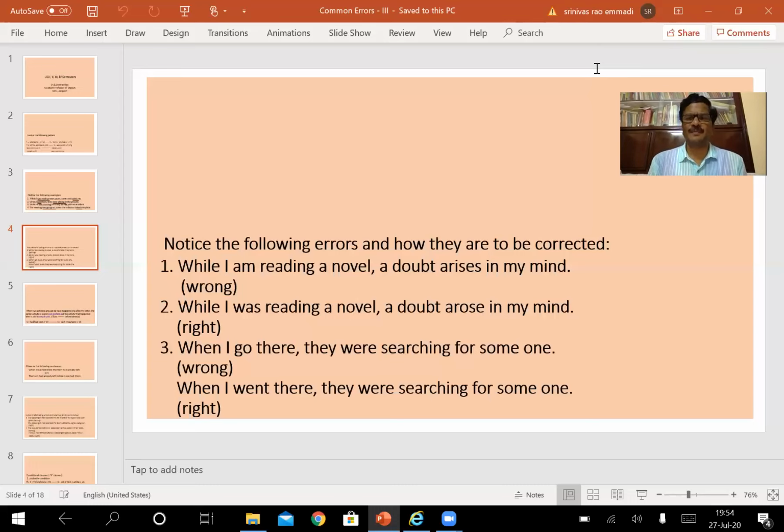They were searching for someone. The second clause is in past continuous tense, whereas the first clause, when I go there, is in simple present tense. The simple present tense and past continuous tense cannot go together. That is why it has to be changed and rewritten as: when I went there, they were searching for someone. Then it becomes the right sentence.